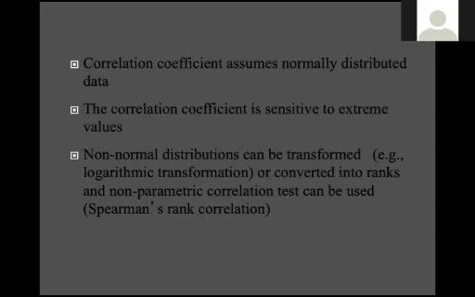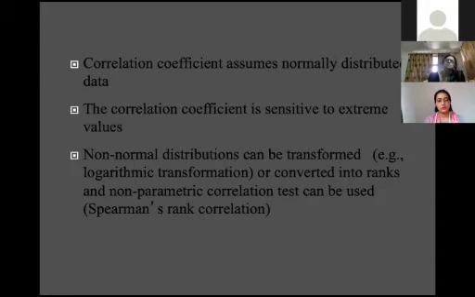Suppose your non-normal distribution can be transformed. Suppose sometimes your data is not normal. First thing is you can transform your data by taking the logarithm of that. Then you calculate the summary statistics for the logarithmic values. Then you see the mean and standard deviation. If the standard deviation is less than 30 or 40% of the mean, you can go for the parametric, otherwise non-parametric.